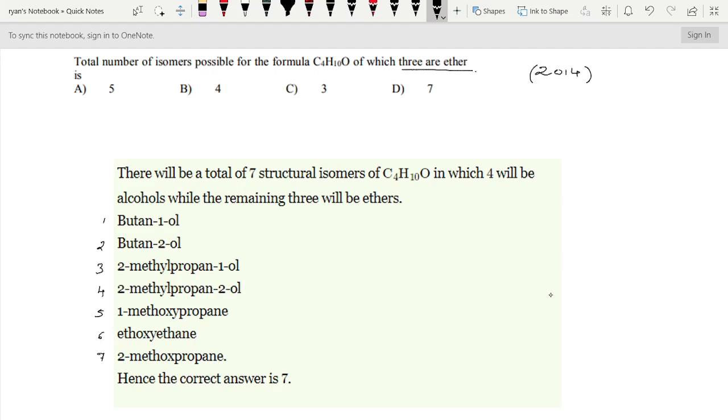The first one is butan-1-ol. Second one is butan-2-ol, the third one is 2-methylpropan-1-ol, and the fourth one is 2-methylpropan-2-ol. Of these, 4 will be in the form of alcohols, while the remaining 3 will be in ether form.